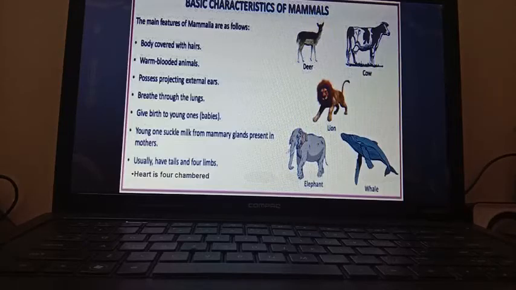And the most advanced animal or mammal till now, we are the most advanced mammals, means human being, Homo sapiens. So by that we have completed the discussion of all the 5 classes of vertebrates.